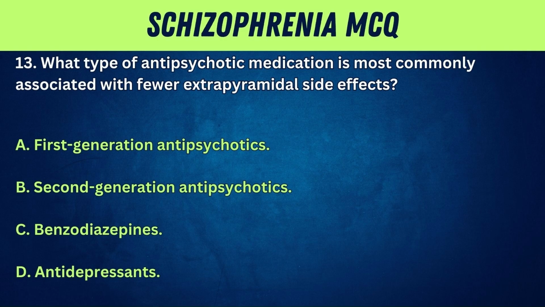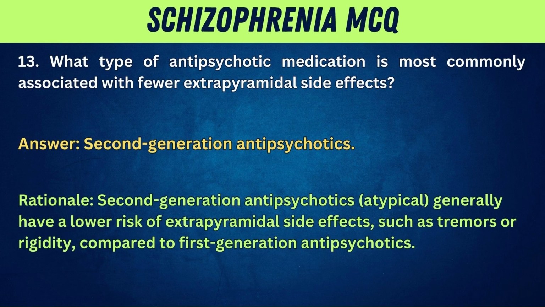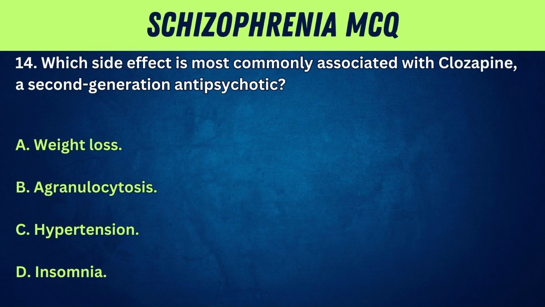13. What type of antipsychotic medication is most commonly associated with fewer extrapyramidal side effects? A. First-generation antipsychotics. B. Second-generation antipsychotics. C. Benzodiazepines. D. Antidepressants. Answer: second-generation antipsychotics. Rationale: second-generation antipsychotics, atypical, generally have a lower risk of extrapyramidal side effects, such as tremors or rigidity, compared to first-generation antipsychotics.